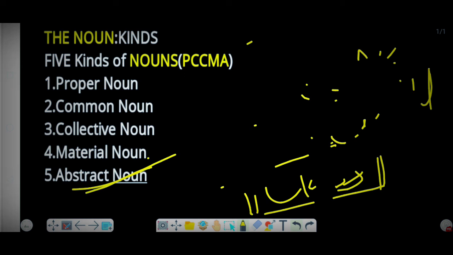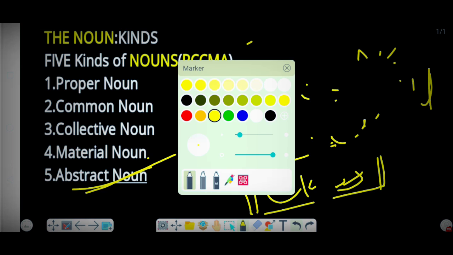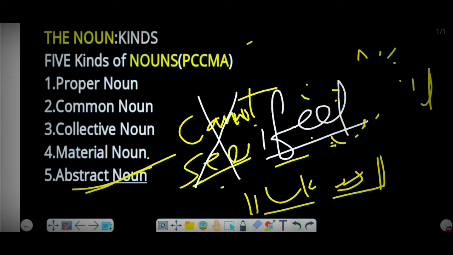Abstract means which we cannot see, but we feel it. We feel it, which we cannot see but we feel it. That is called abstract noun. Abstract means we cannot see, only we can feel.